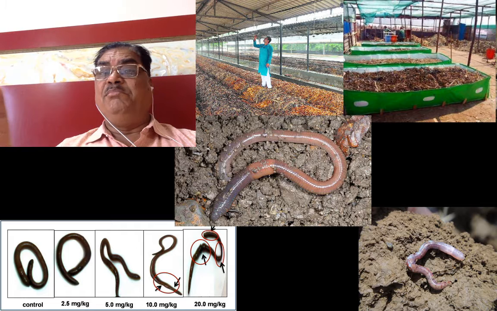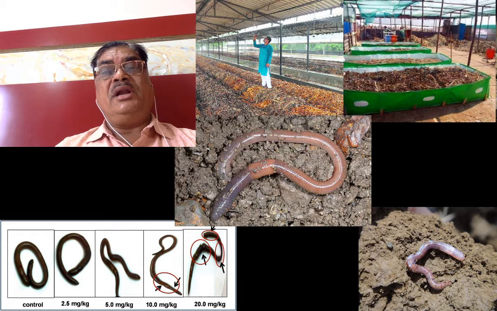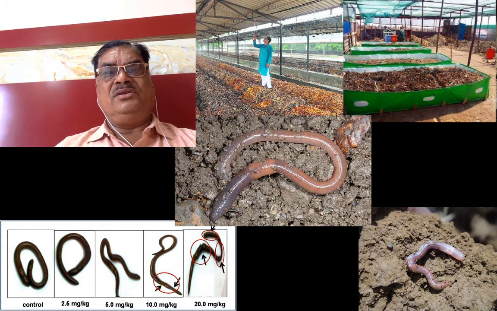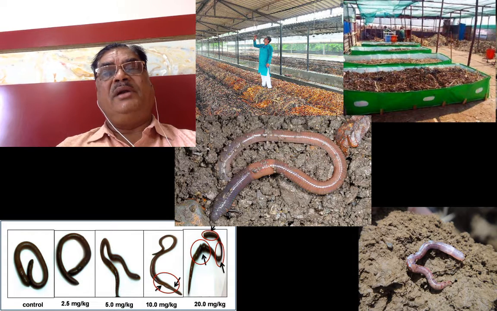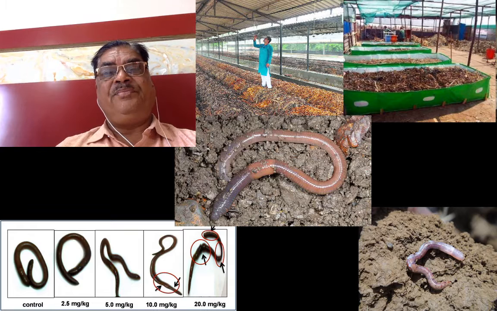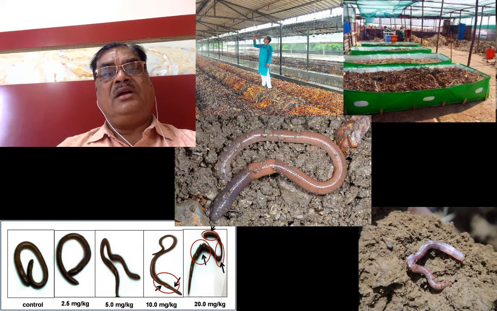Vermicomposting is a very simple process. Whatever organic material is generated in the field, collect that organic material, mix it along with cow dung and a small quantity of soil, and mix that material with the help of biocatalyst, which is available in the market. Then spray water.